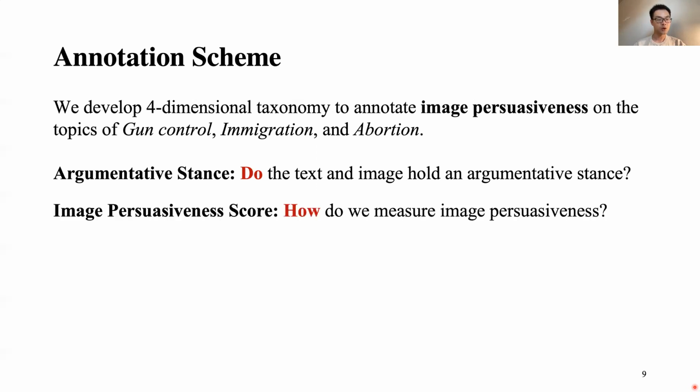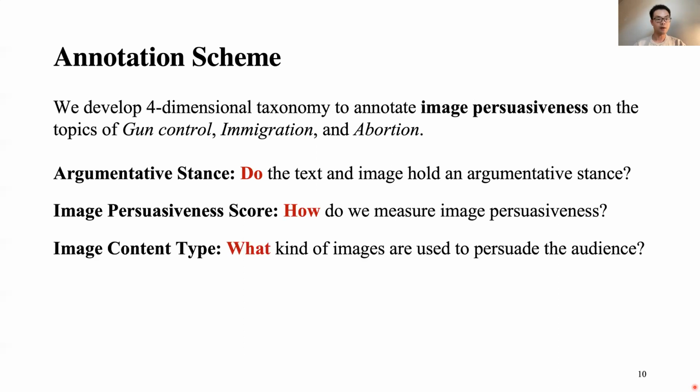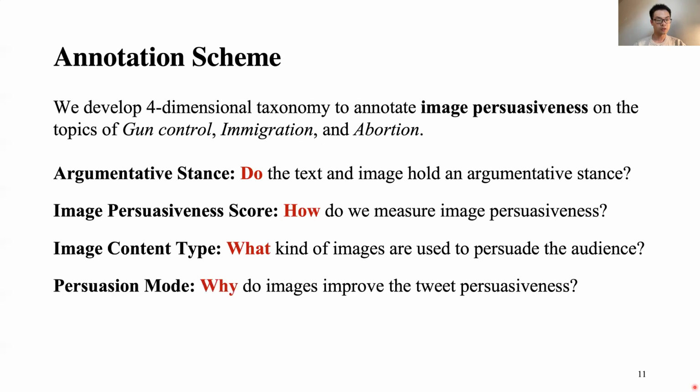The second dimension is Image Persuasiveness Score, which answers: how do we measure the image persuasiveness? The third dimension is Image Content Type, which answers: what kind of images are used to persuade the audience? The last dimension is Persuasion Mode, which answers: why do images improve the tweet persuasiveness?